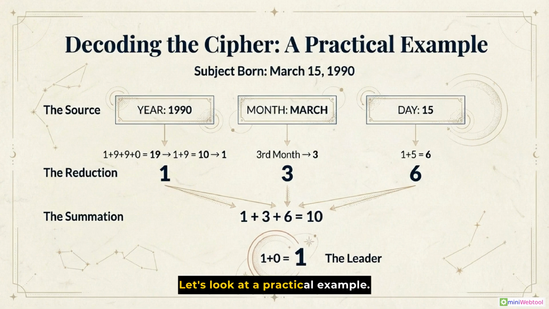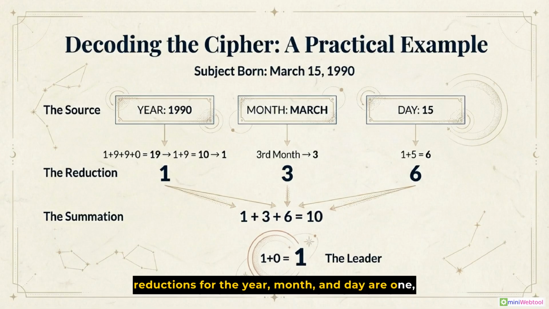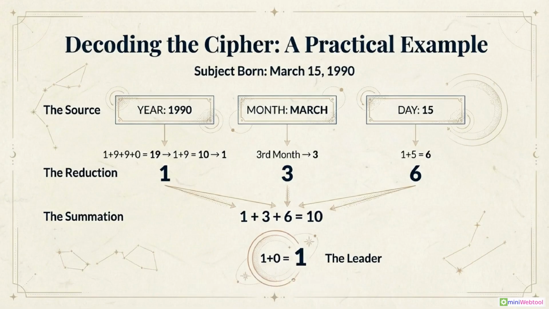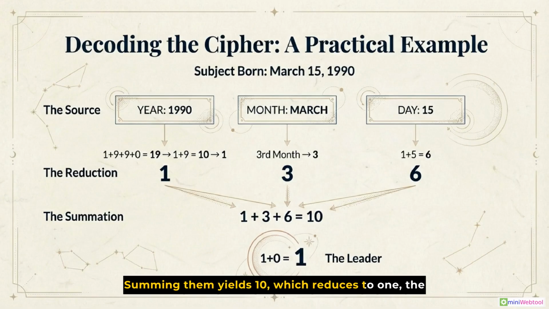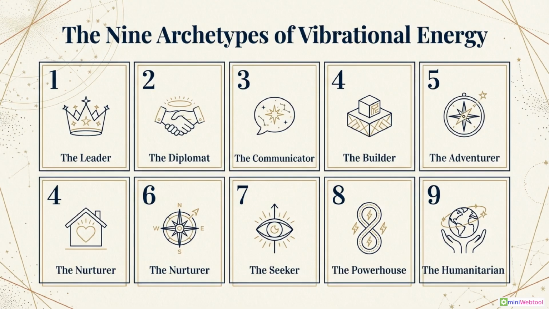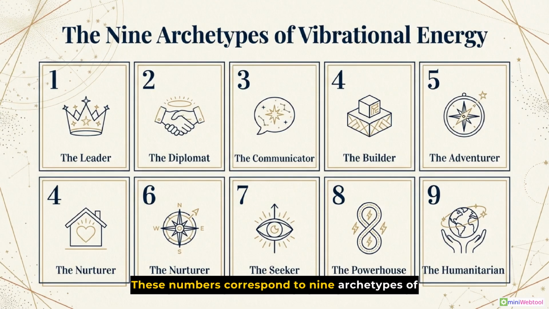Let's look at a practical example. For a subject born on March 15, 1990, the reductions for the year, month, and day are 1, 3, and 6, respectively. Summing them yields 10, which reduces to 1, the leader. These numbers correspond to 9 archetypes of vibrational energy, each with a unique meaning, from the leader, 1, to the humanitarian, 9.